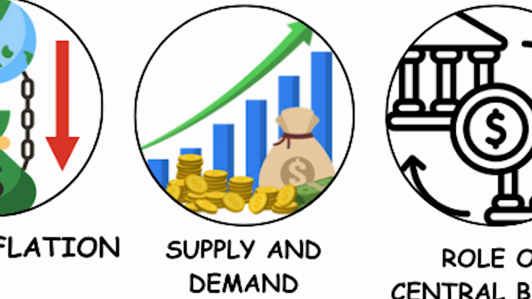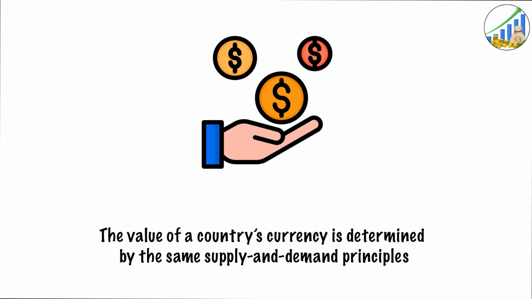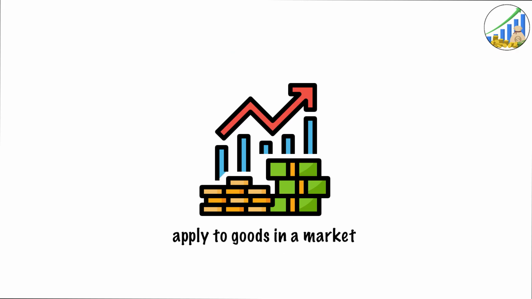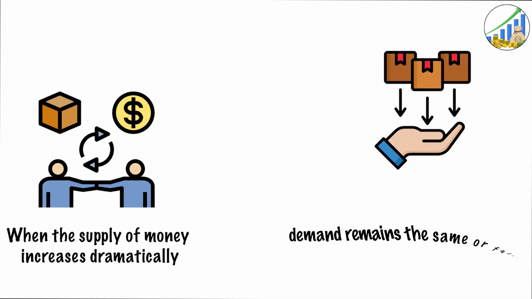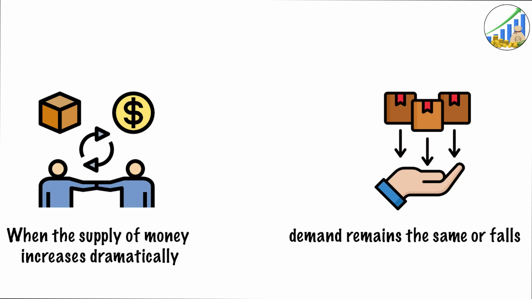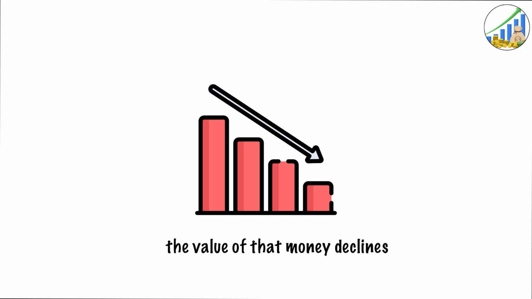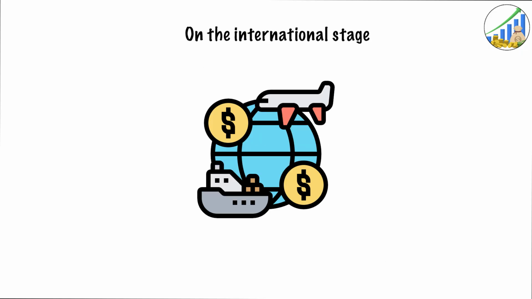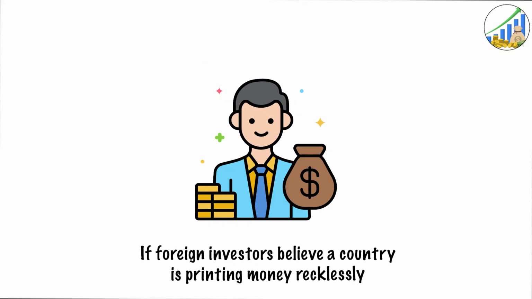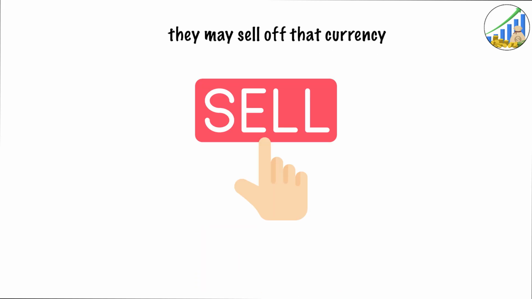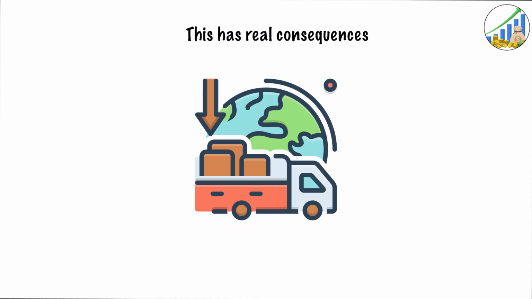Supply and demand of currency. The value of a country's currency is determined by the same supply and demand principles that apply to goods in a market. When the supply of money increases dramatically, but demand remains the same or falls, the value of that money declines. On the international stage, currencies are traded based on investor confidence. If foreign investors believe a country is printing money recklessly, they may sell off that currency, causing its value to plummet. This has real consequences.